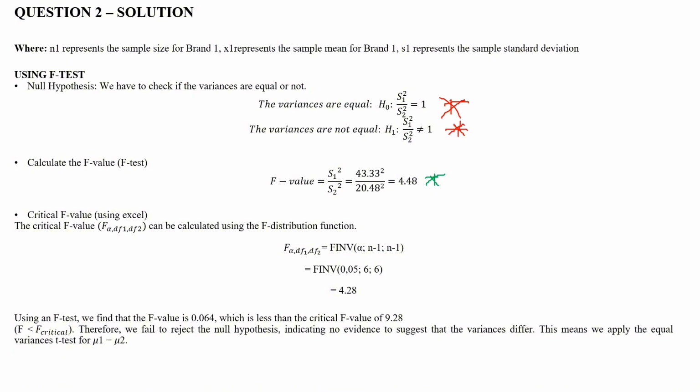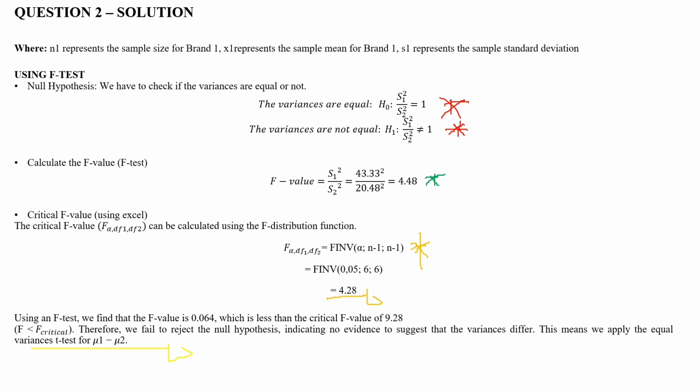Next, we find the critical F value using the F distribution function with an alpha of 0.05 and degrees of freedom df1 and df2 being sample size minus 1, and that will be 6 for each. If we solve the F critical using Excel, just put that formula there as it is, you should get 4.28. In conclusion, we can say that since the calculated F value 4.48 is greater than the critical F value 4.28, we fail to reject the null hypothesis, indicating no evidence to suggest that the variances differ. Now, this means that we are going to apply the equal variances t-test.